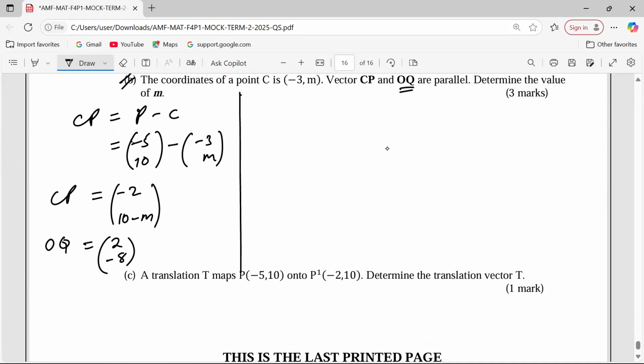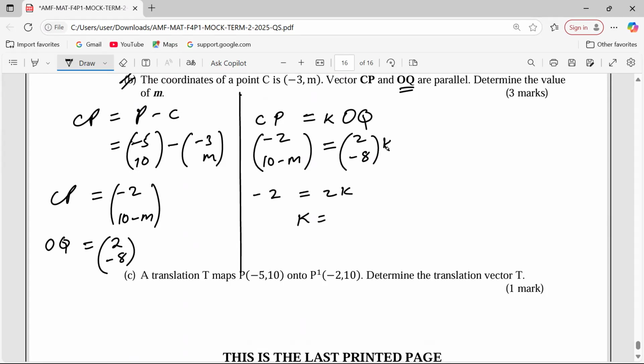So CP equals a certain scalar multiple of OQ. So CP is negative 2, 10 minus m, equal to 2, negative 8 by a constant. From the x components, we can get the constant.